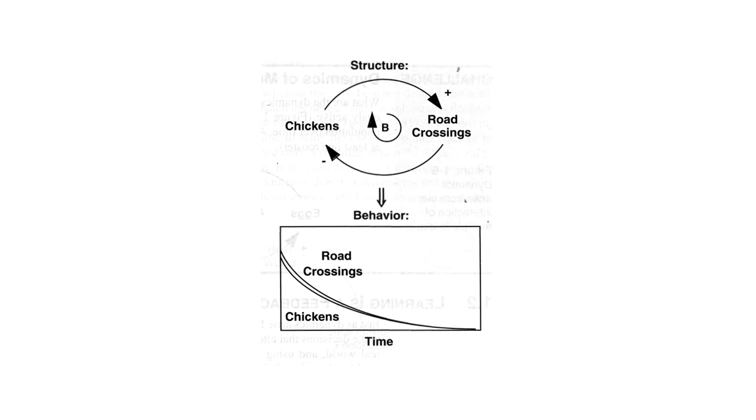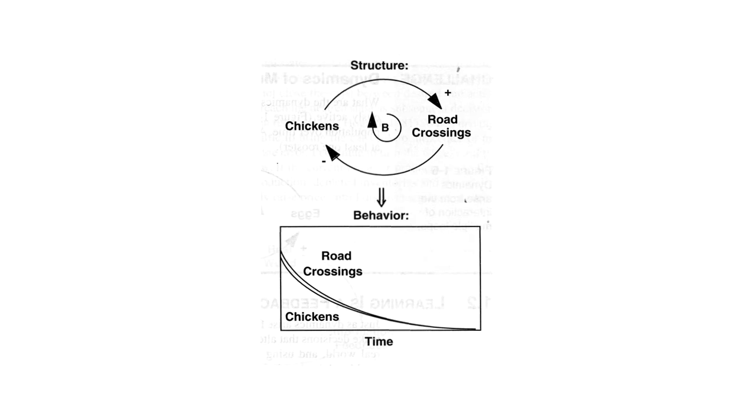And I'll demonstrate that at some opportunity in Studio B. So this is a negative polarity. That is, the causal relationship between road crossings and chickens is opposite. If road crossings go up, chickens go down. If road crossings go down, chickens go up.